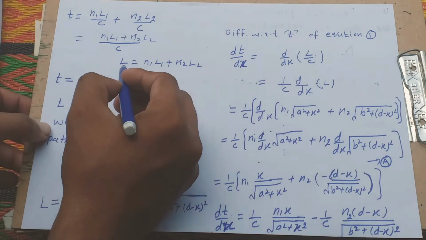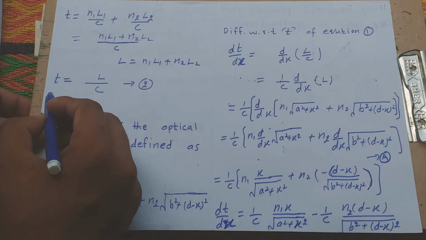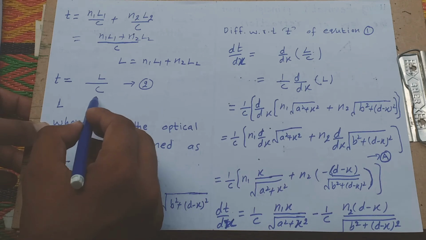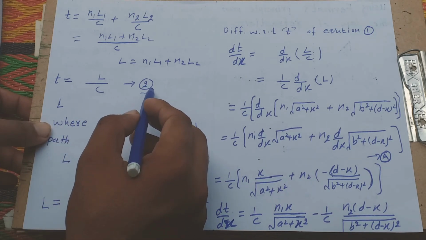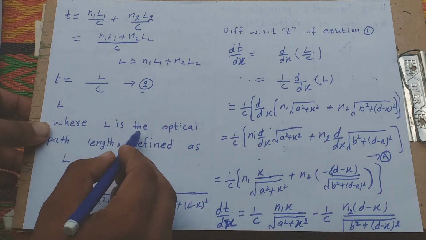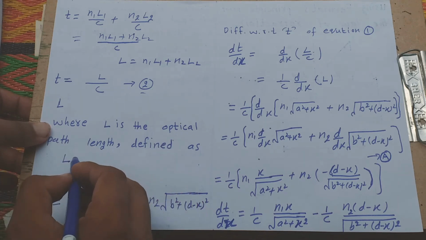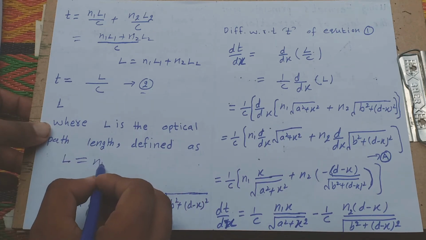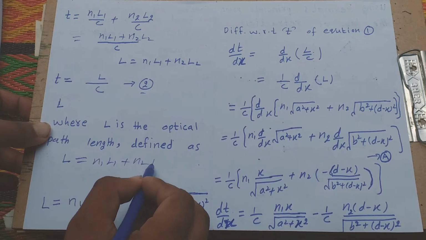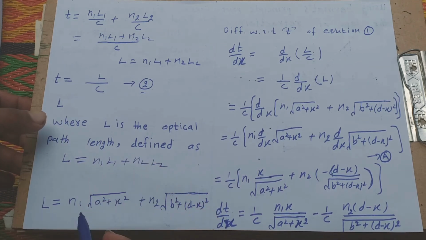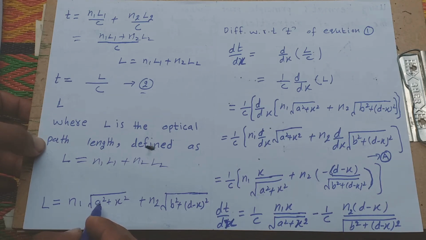We use the L here and get t equal to L over c, equation 2, where L is the optical path length, defined as n1L1 plus n2L2. And L is equal to n1 square root of a square plus x square, plus n2 square root of b square plus (d minus x) square.